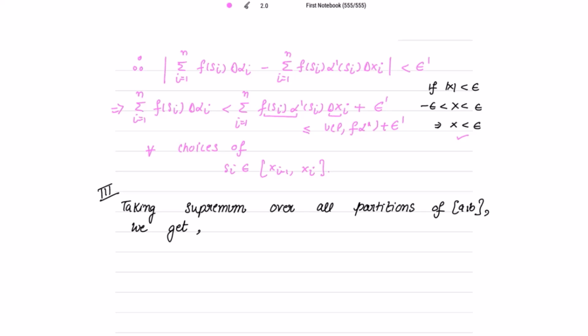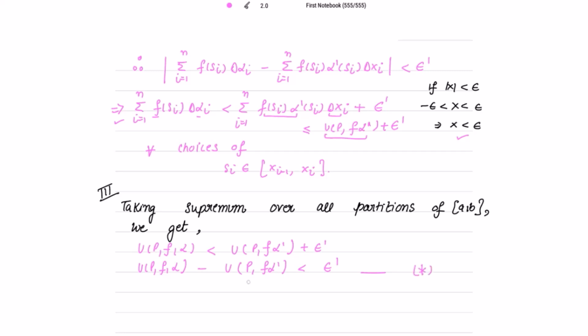Alright. Now I am going to take the supremum over all the partitions of the closed interval a b. Taking the supremum over here, what do we get? Yes, the supremum of this is U P f alpha. So U P f alpha is less than, this will be U P f alpha dash, right? And then plus epsilon. Taking this to the other side, U P f alpha minus U P f alpha dash is less than epsilon dash. Okay, let me mark this as star.